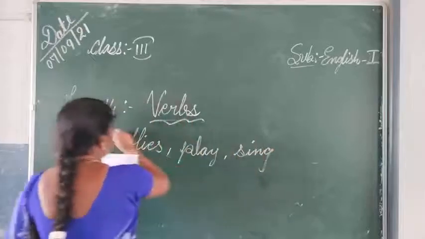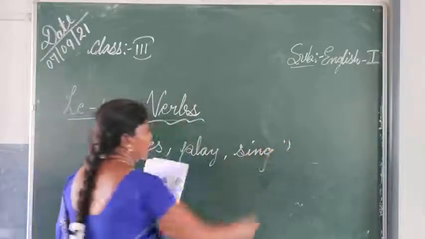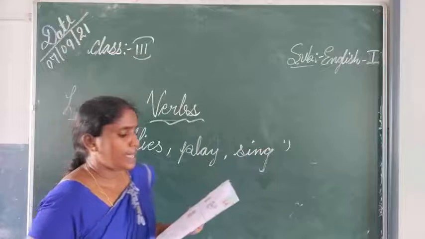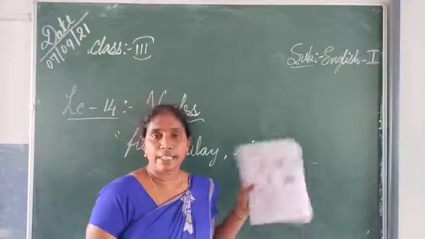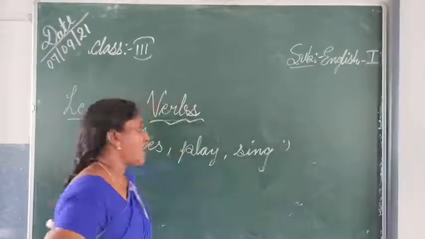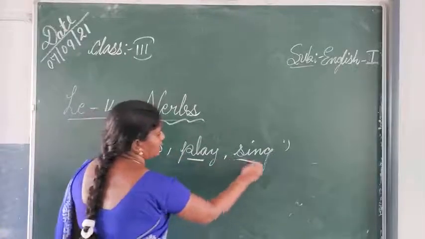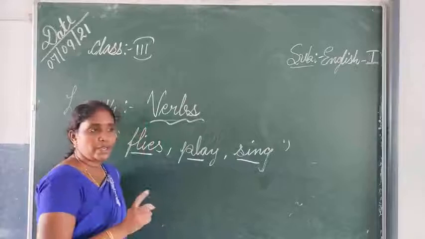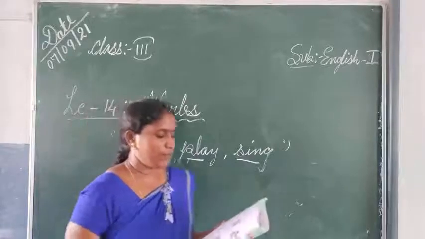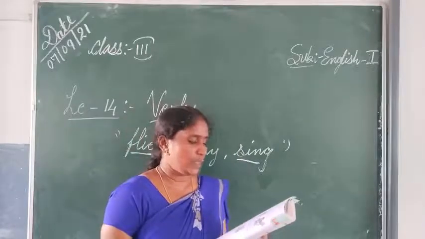All these three things, if you see in these three sentences, express different actions. They are expressing different actions. Here, flying, playing, and singing are three different actions we are doing here. The same thing, next one you see.